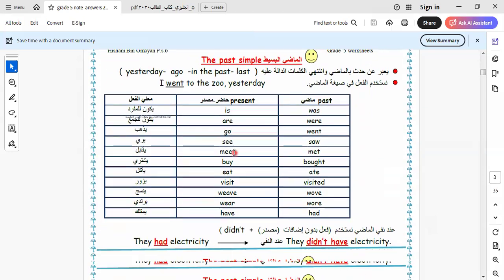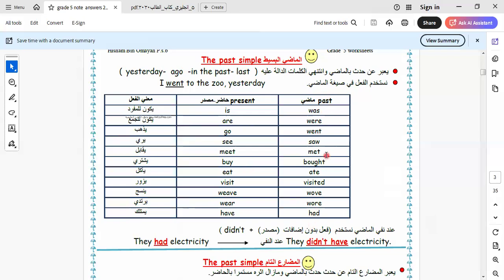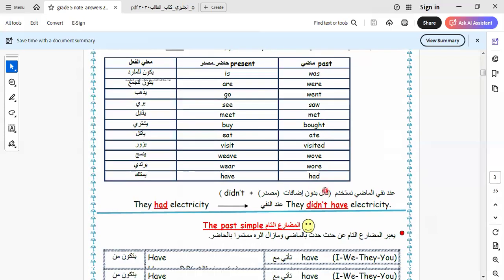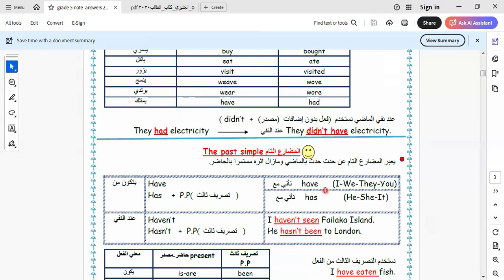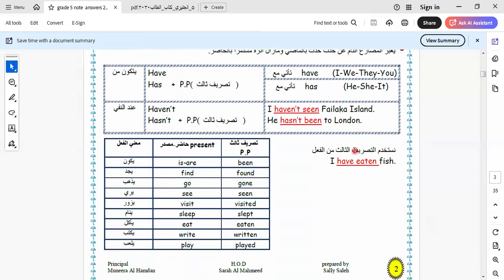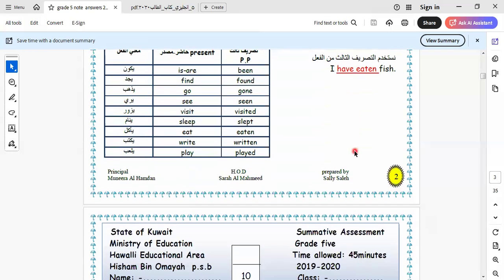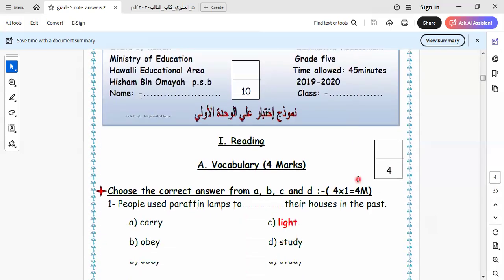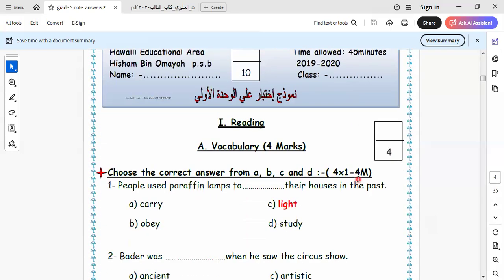Here is the past simple tense. We know the past simple tense. Here we have the irregular verbs. I would like you to read it and do it by yourself. Here, as we know, when we use didn't, the verb must go to the base form, and we know during the lessons that the past simple tense is used to express actions that happened and ended in the past. Here we have a test on the unit.